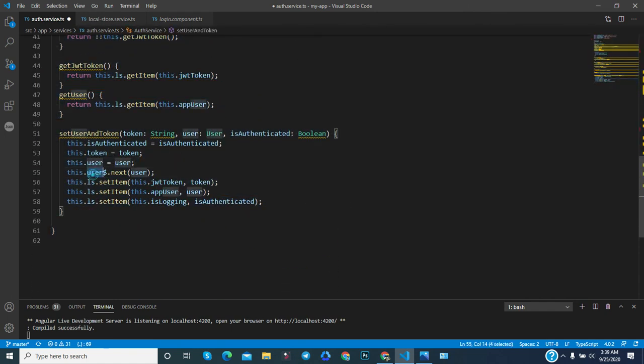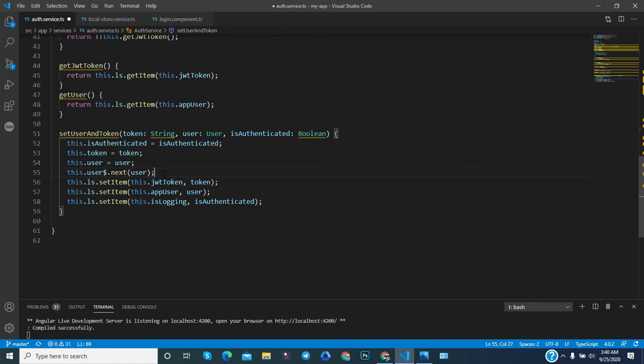Through this object, if you want to change the value, then you have to use the next method, which comes from the BehaviorSubject. That's why in the next method you provide the value which you want to update. So if you update it, then anyone using this user data from the service will get the latest data everywhere, as it will be broadcast. So this is a very important functionality or feature.